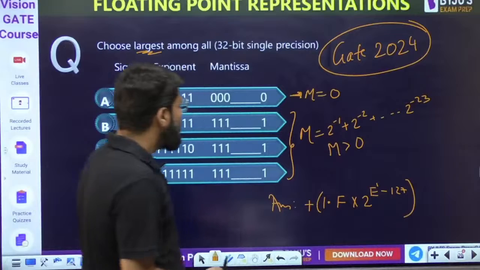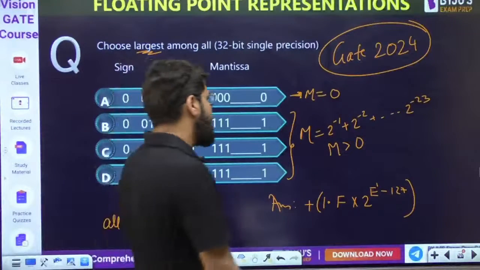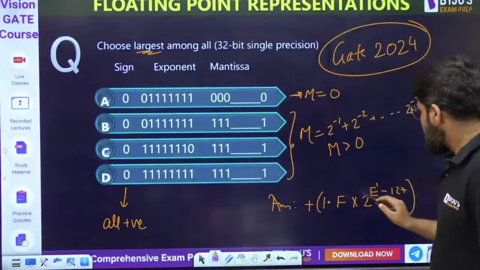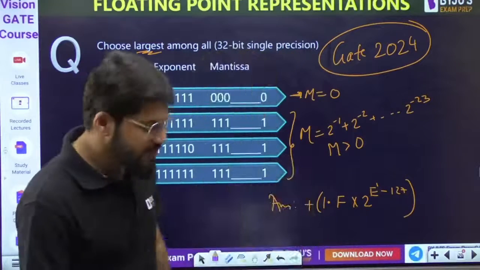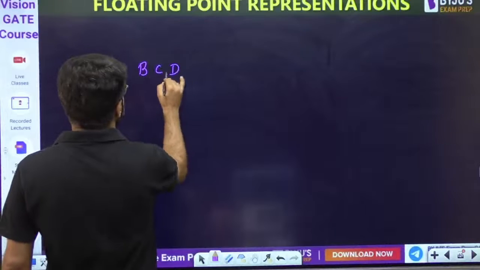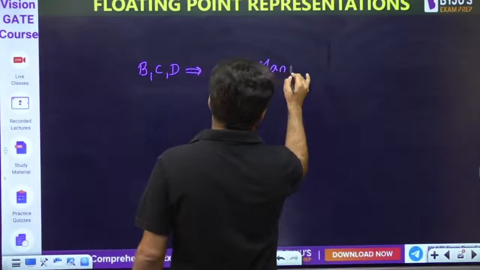Now these three options have the same fractional part, the same mantissa. So the answer will be highest if E dash is highest. So look at B, C, D. They have the same mantissa.